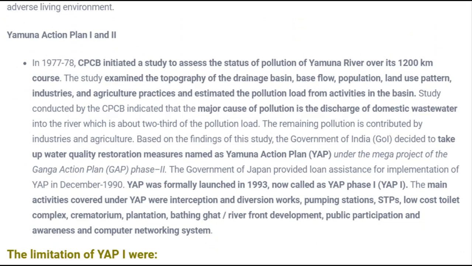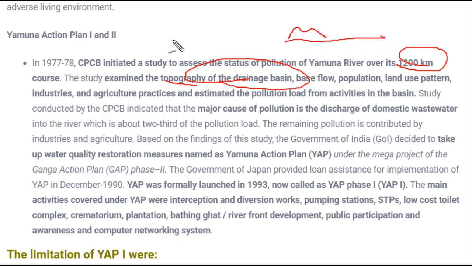So what happened in 1977 and 1978? CPCB, that is the Central Pollution Control Board, a central organization responsible for controlling environmental pollution in India, studied the pollution of Yamuna River. The Yamuna River length is around 1200 kilometers. Along the course of the river, the pollution level was studied, and this organization examined the topography of the drainage basin. What do we mean by topography? We have studied in geography, it is the structure of the land. So over here, the river basin along which the river flows would be called the topography of the river basin of river Yamuna.